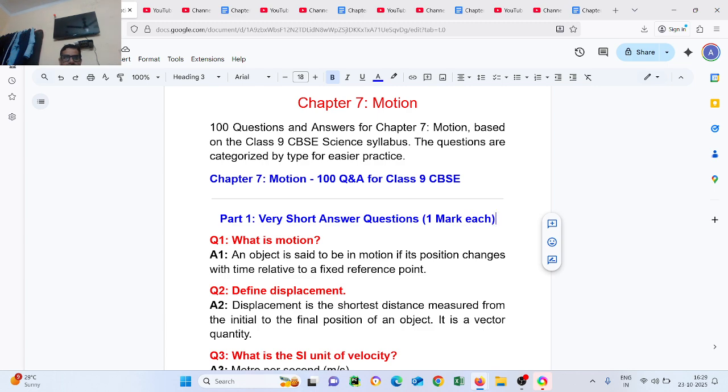Define displacement. Displacement is the shortest distance measured from the initial position to the final position of an object. It is a vector quantity.